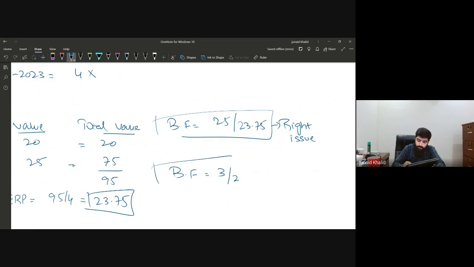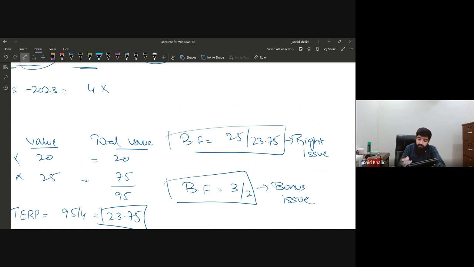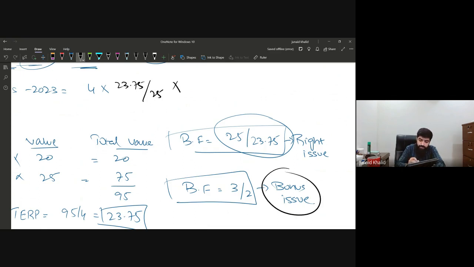So this is the bonus fraction that is related to the bonus issue. Now we need to multiply with the inverse. First let's invert it, that is 23.75 divided by 25, and the inverse of this bonus fraction is multiplied by 2 and divided by 3.